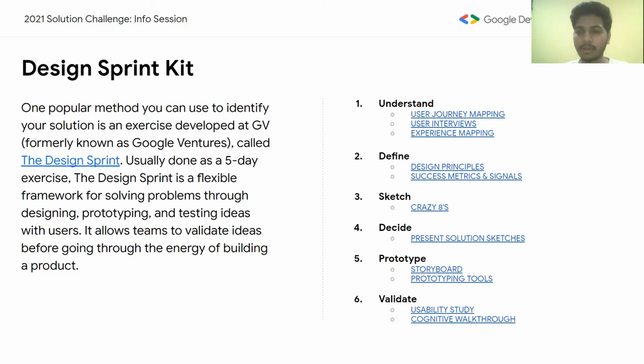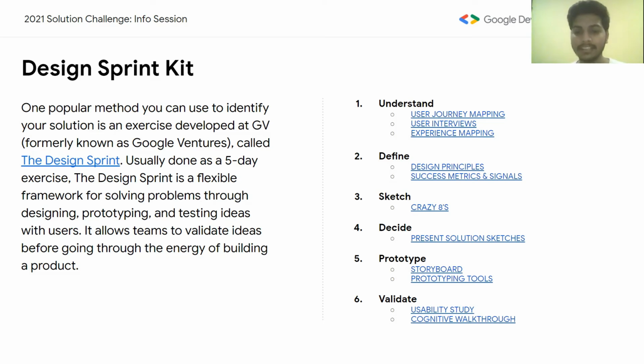At this point, you should have an understanding of the goal you have selected among the United Nations 17 sustainable goals and should have a rough idea of how you are going to approach that goal by having a solution to it. The next point is define. You should have a proper definition of the problem you have chosen and should have a rough layout that you can use to have a proper solution over it.